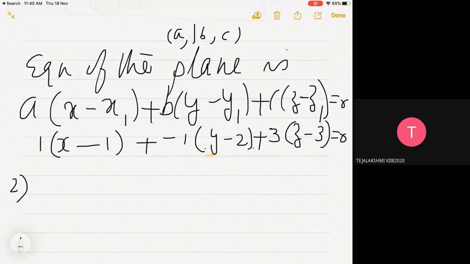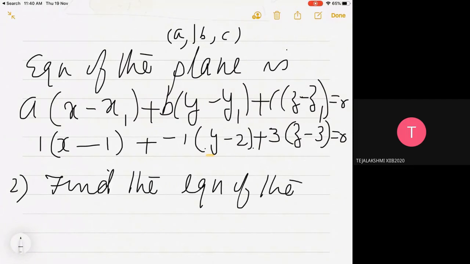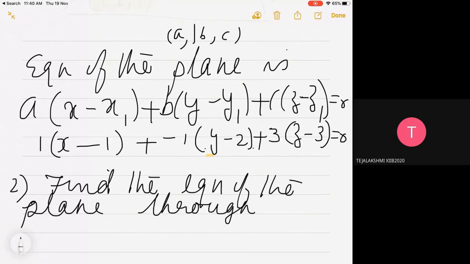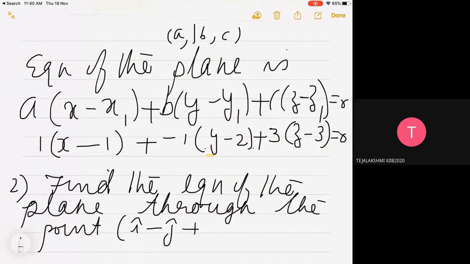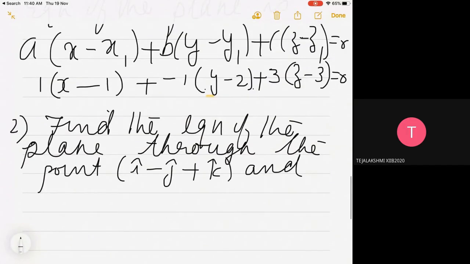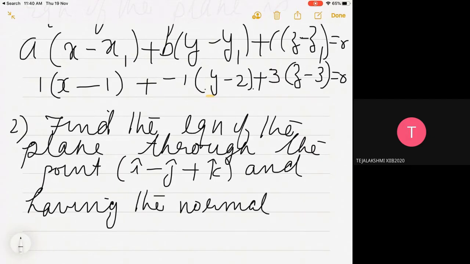Question number 2. Find the equation of the plane through the point i cap minus j cap plus k cap and having the normal vector as i cap minus 2j cap plus 3k cap.